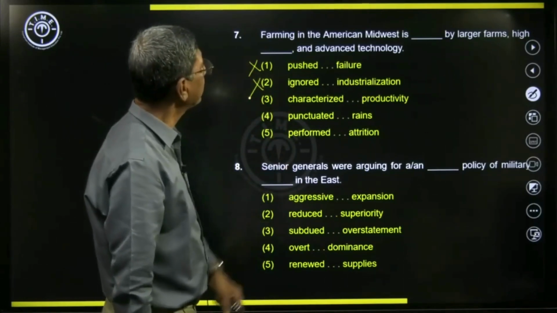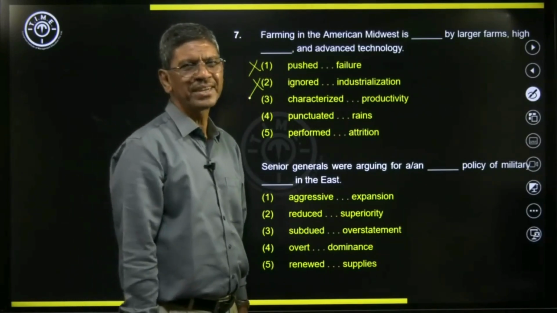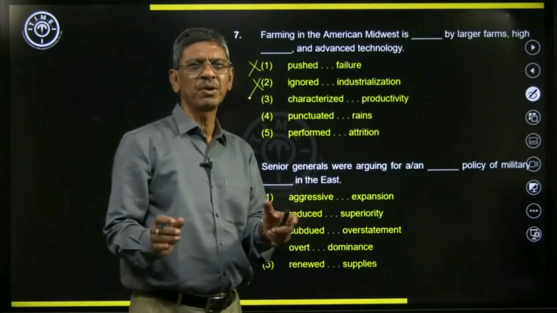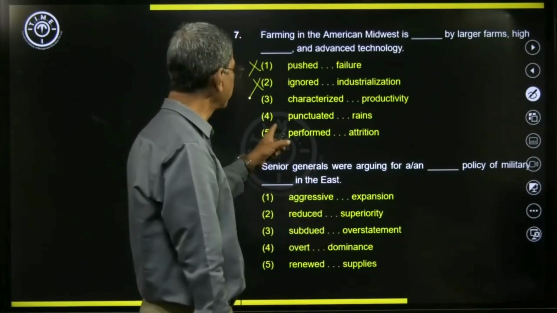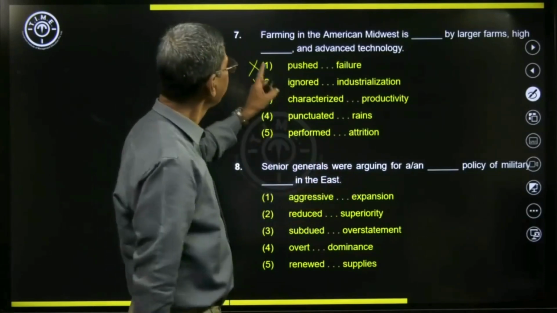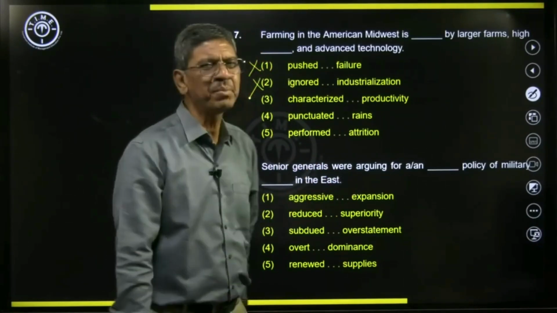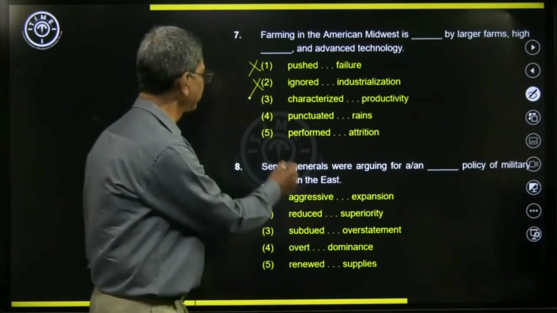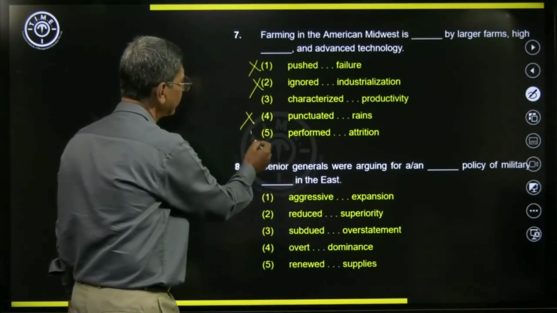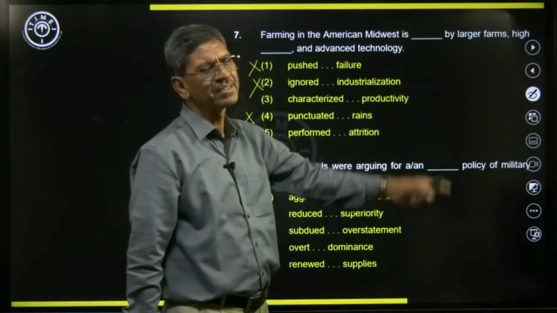So farming in the American Midwest is punctuated. Punctuated, the word comes from the word puncture or punctuate. Puncture means to have a gap, to have a break. So farming in the American Midwest is punctuated by large farms. It doesn't make sense at all. And performed is ruled out. Is performed by large farms is not right.